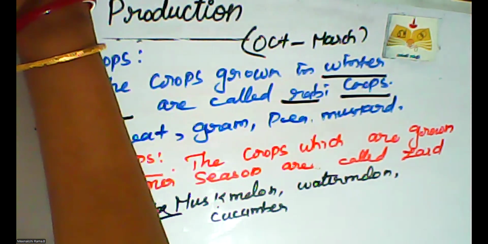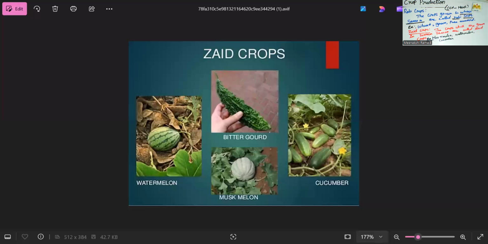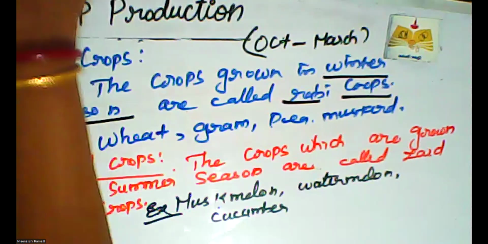Now we want to share the pictures. So these are the Zaid crop varieties. Watermelon and then muskmelon, cucumber and then bitter gourd are also Zaid crop varieties. Yes, these three items contain more water. We take juices from watermelon and muskmelon during the summer season, isn't it?